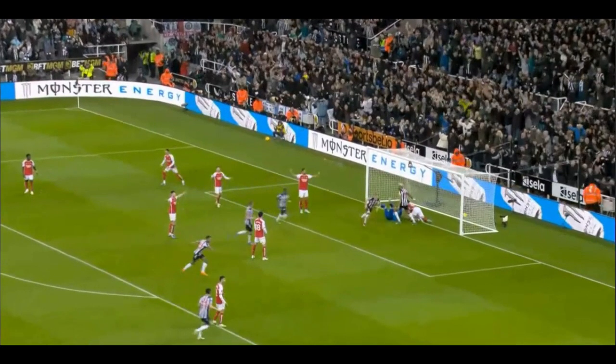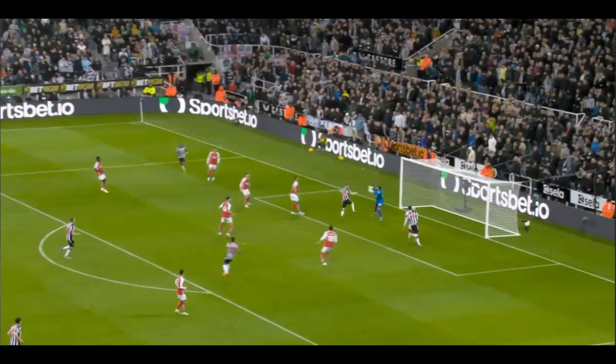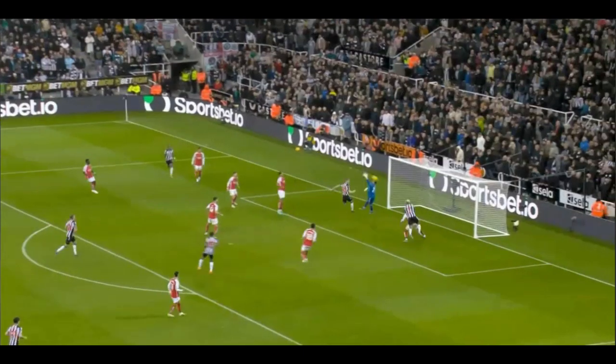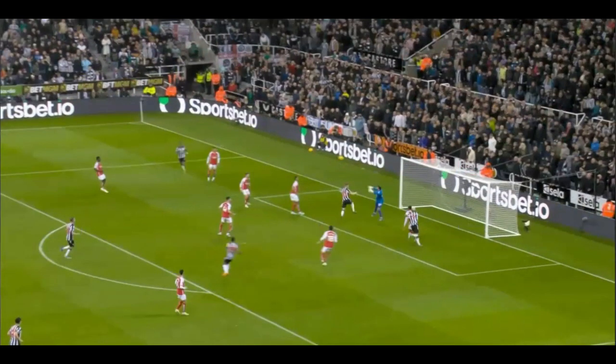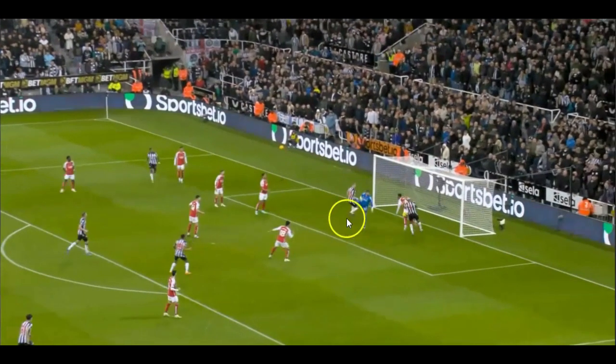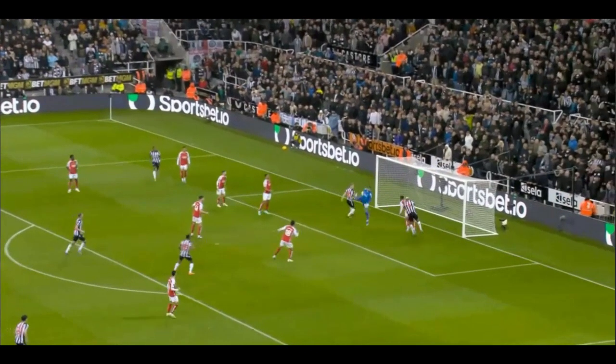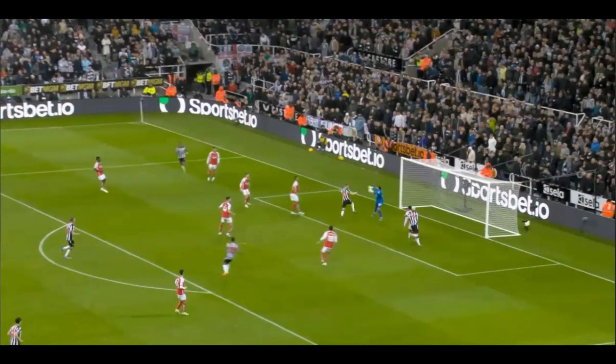Now, here's the interesting part. Let's start my breakdown first, because I'm going to be right, because I know what I'm talking about. When this ball comes in, this player's offside. No, maybe not. Maybe the ball's keeping him on there. But it looks like at the point when the keeper goes up to get it, he's offside. When the keeper misses it, he's in front of the keeper. Unfortunately, I can't stop it quick enough.